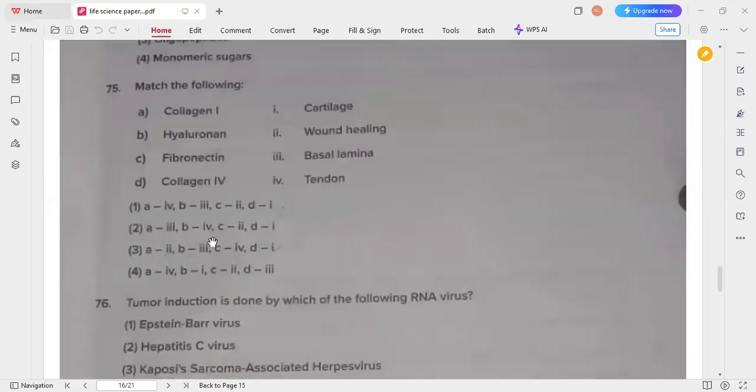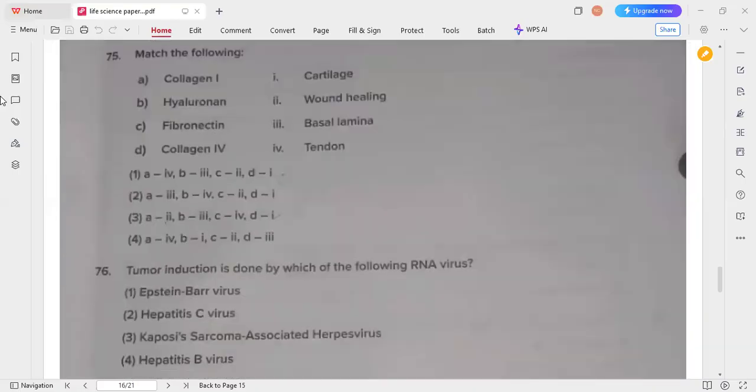So next one is the match the following. Collagen 1, hyaluronate, fibronectin, and collagen 4. Usually collagen 1 is involved in the functioning of the tendons. So that's why collagen 1 A comes to the 4. In the two options, A holds 4 in the first and fourth one.